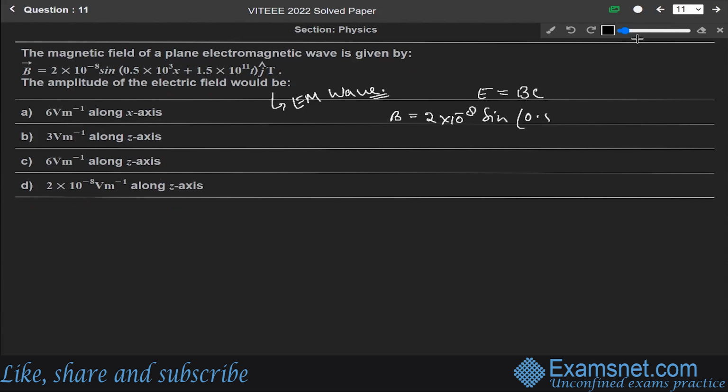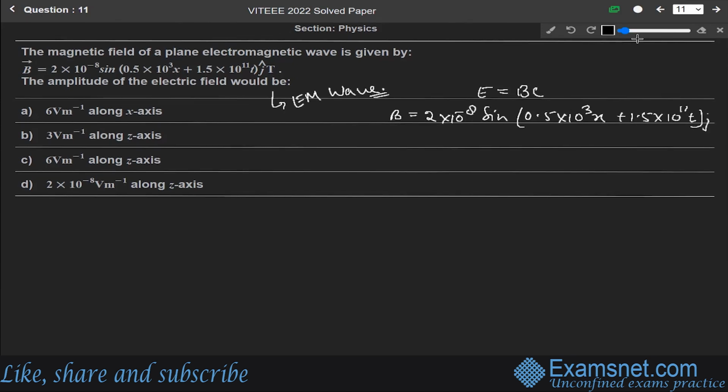So E will be equal to modulus of B into C, that is 3 into 10 to the power 8 into 2 into 10 to the power minus 8. So E will be equal to 6 volt per meter.